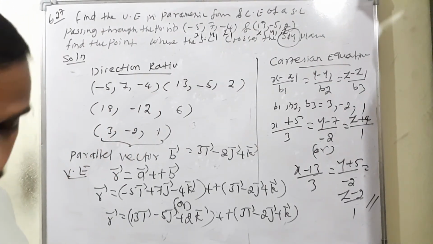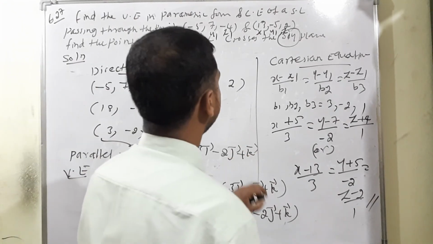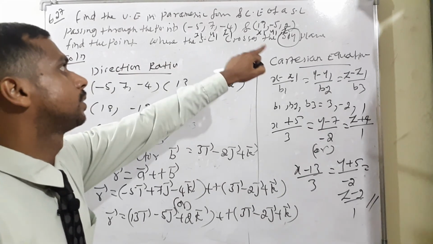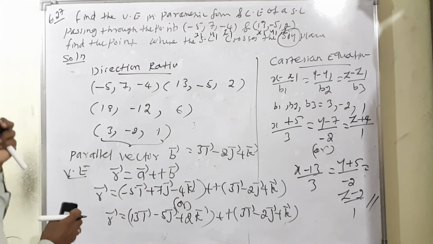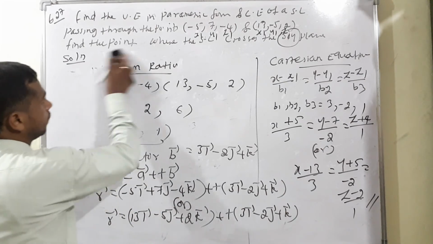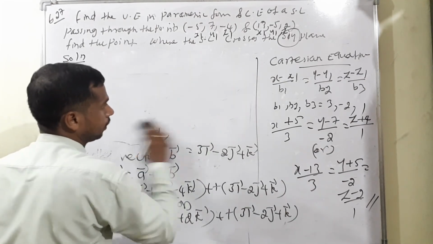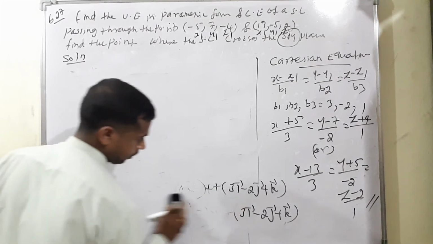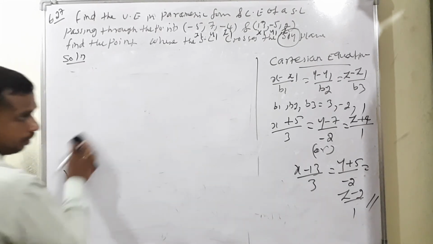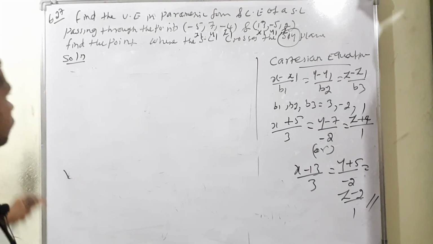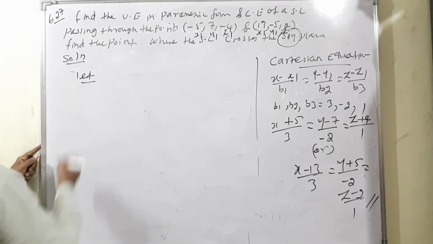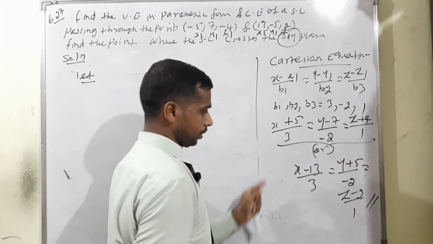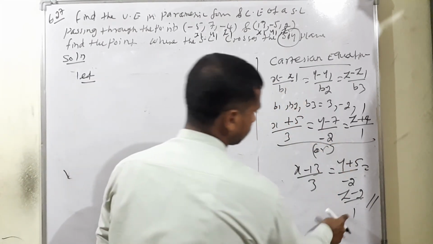Then, after getting the vector and Cartesian equation, another important task is to find the point where the straight line crosses the xy plane. So let us consider the first term equal to t, and the second term equal to s.